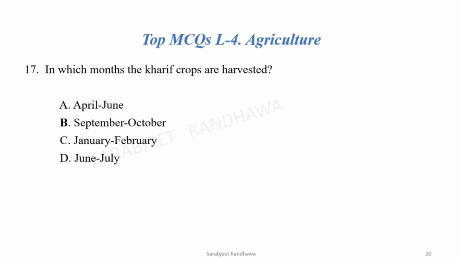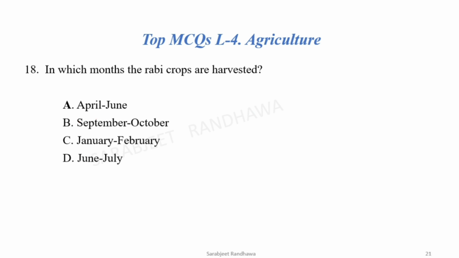In which months the Kharif crops are harvested? Kharif crops start with the onset of monsoon, that is the June month, and the crop will be ready by September, October. So harvested in the month of September and October month. In which months the Rabi crops are harvested? Rabi crops are grown in the winter season and it takes almost 6 months. So it is harvested in the month of April and June month.